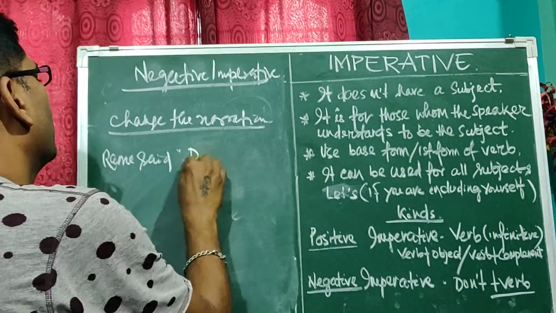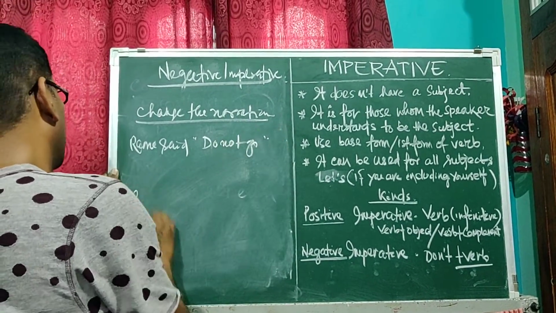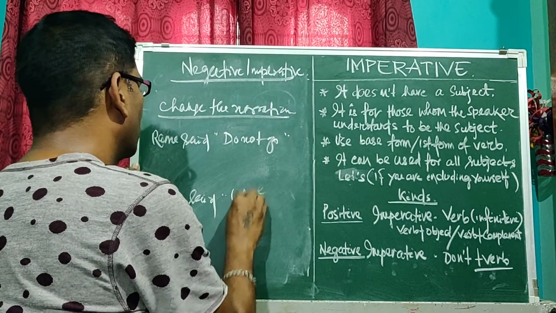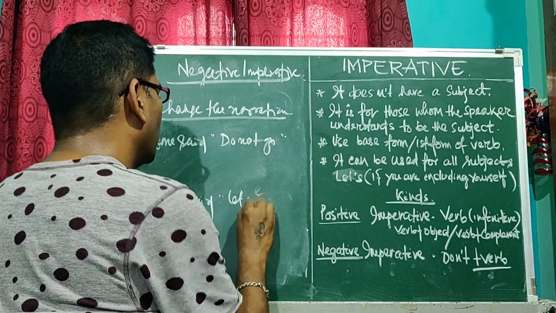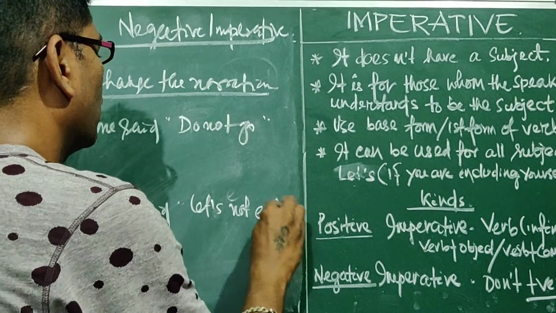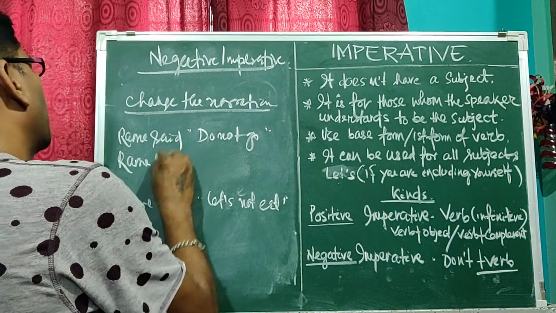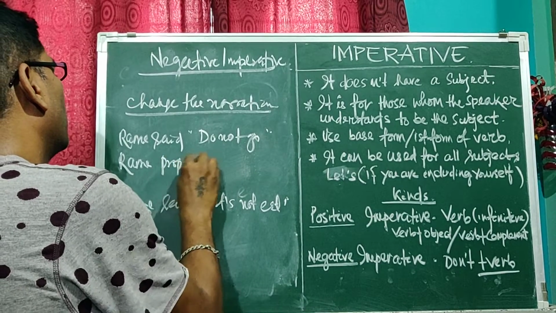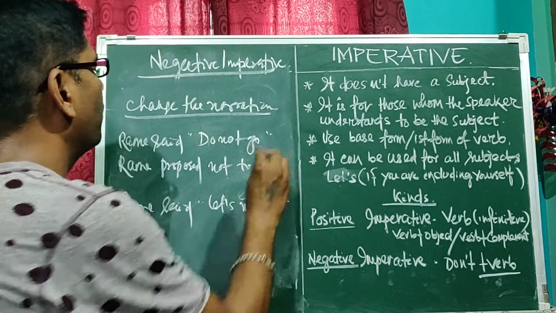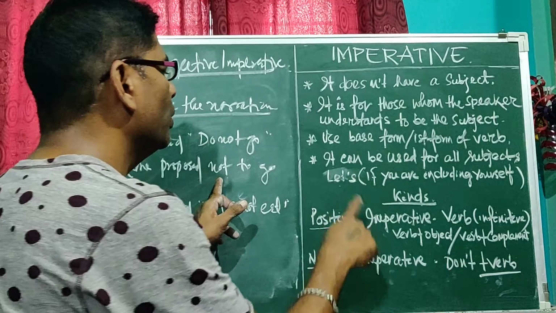Ramo said, don't go. In another sentence, Ramo said, let's not eat. The first one will be: Ramo proposed not to go. I have told earlier that in positive imperative we use to.